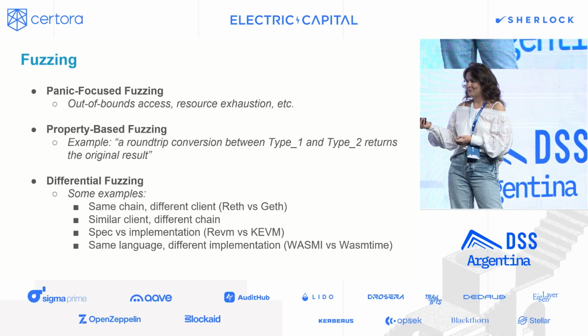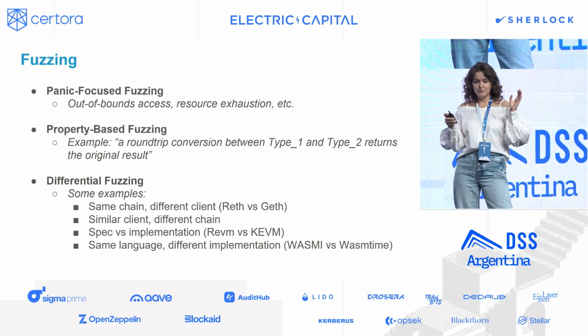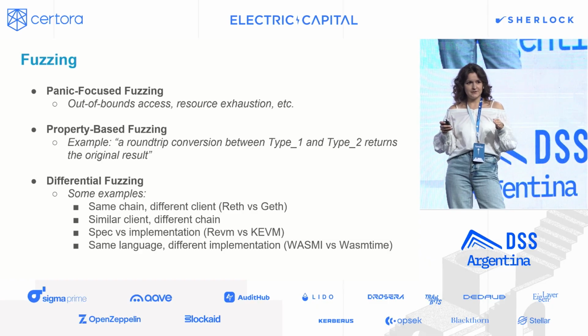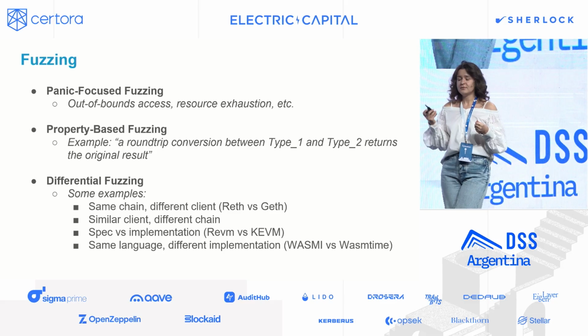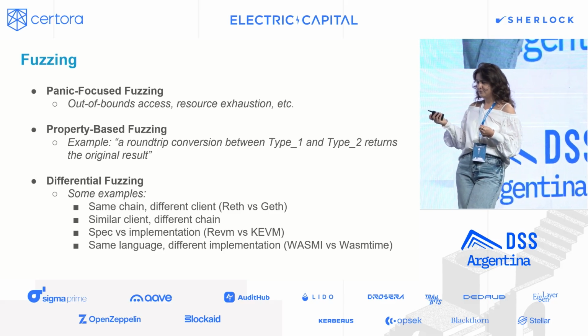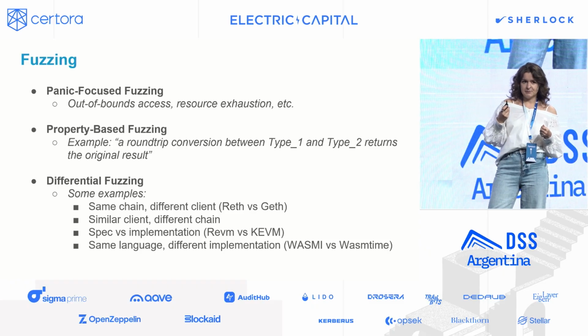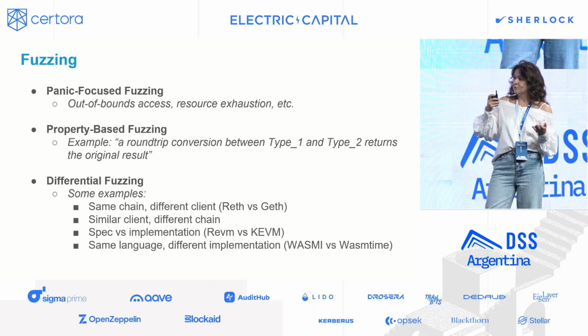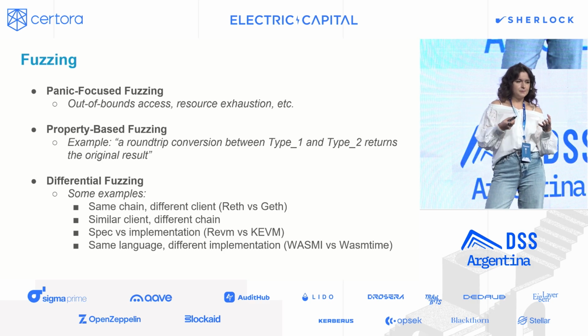And then one more type of fuzzing that I really want to mention is differential fuzzing. Differential fuzzing involves running two pieces of software alongside each other and checking that on all inputs they behave similarly. That has proven to be extremely efficient in identifying bugs. It does require having a reference implementation, so it depends on the situation. We can set it up differently.